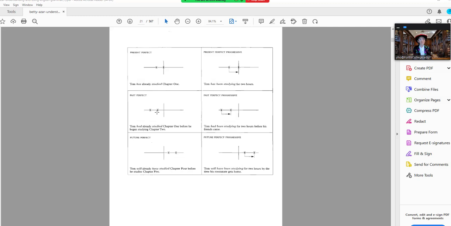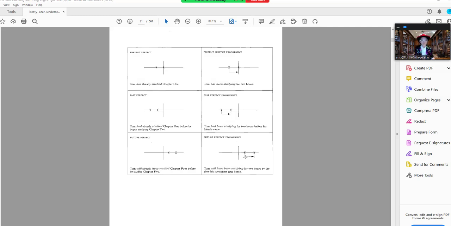Whereas in past perfect, Tom finished studying, put his books away, and he's sitting there looking normal, mind you. No one studies on Christmas Eve. So when his friends come over, you see Tom eating his chocolate and watching his football game. That's normal behavior. So then his friends say, "Hey, let's go watch the football game." So that's past perfect. Whereas in past perfect progressive, Tom's still got his book open and his friends are coming to party and he's still studying. What's up with that? Why are you studying on a party day? So when two actions overlap, one running into the other, that is the perfect progressive.